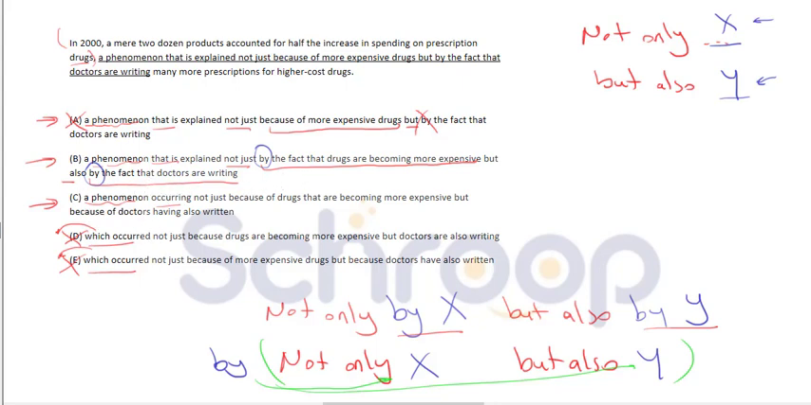Let's have a look at C. A phenomenon occurring not just because of drugs that are becoming more expensive, but because. So we need also here, but also because of drugs. And the structure here, because of drugs that are, so there is that here, but also because of doctors. So since there isn't also here, it breaks the structure, this structure is not completed. Therefore, the right answer choice is B.